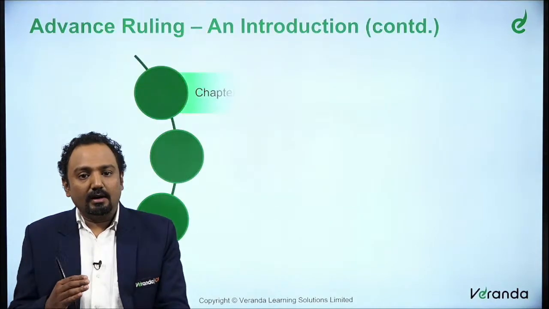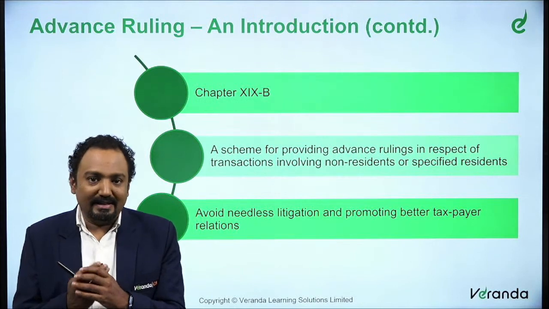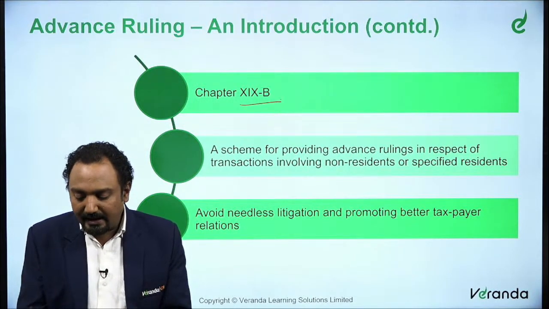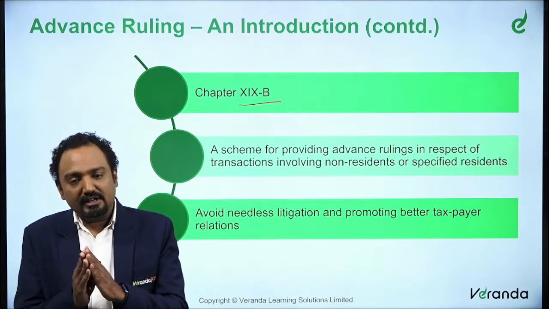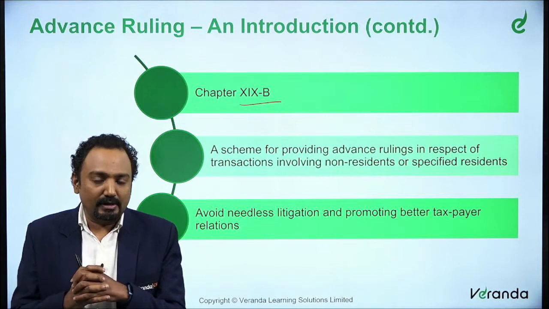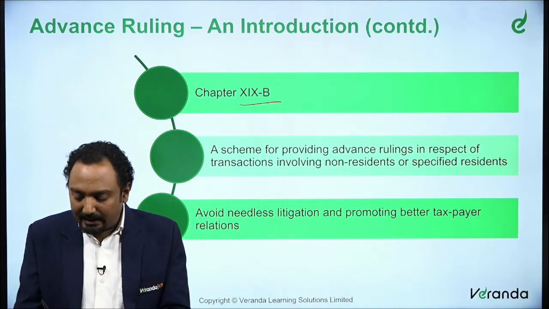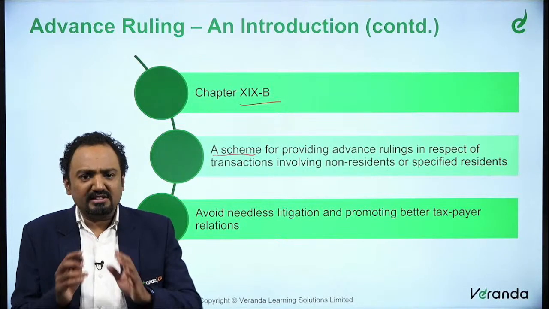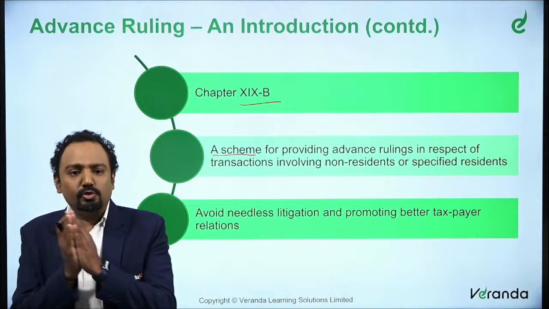So now, when you say advanced ruling, what is the purpose? Why is it actually required? It is covered under Chapter 19B of the Income Tax Act. Chapter 19B provides the procedure and the details of advanced ruling. So, why is this actually required? Basically, it is a scheme, as the word says. We'll break this into two words: advance plus ruling.